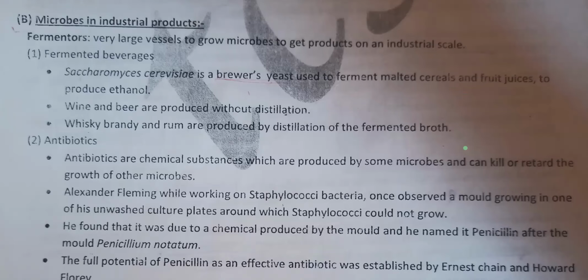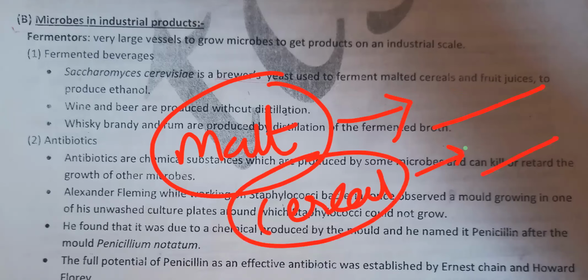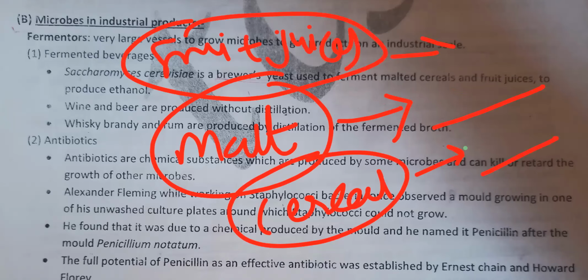Alcoholic beverages are there. But some of the products are formed from malt. Malt is fermented with the help of this Saccharomyces cerevisiae, and from that they get the product. In some of them, cereals are fermented, and from that they get the product. In some of them they take different fruit juices, grapes and all that, and get the product.